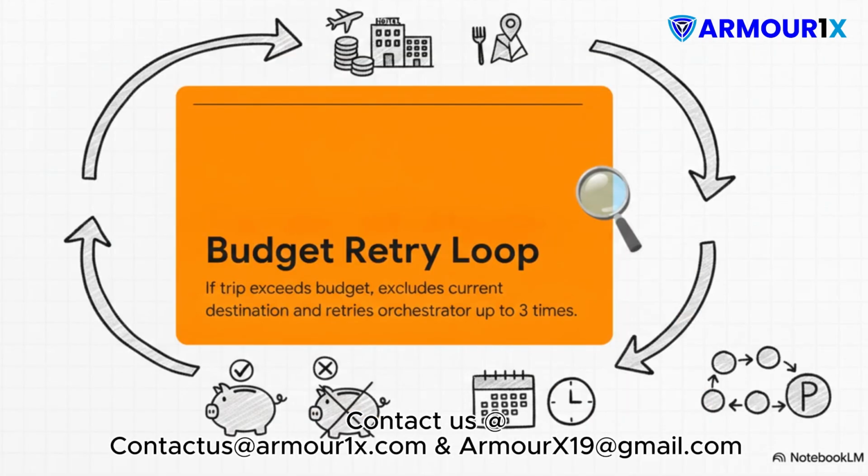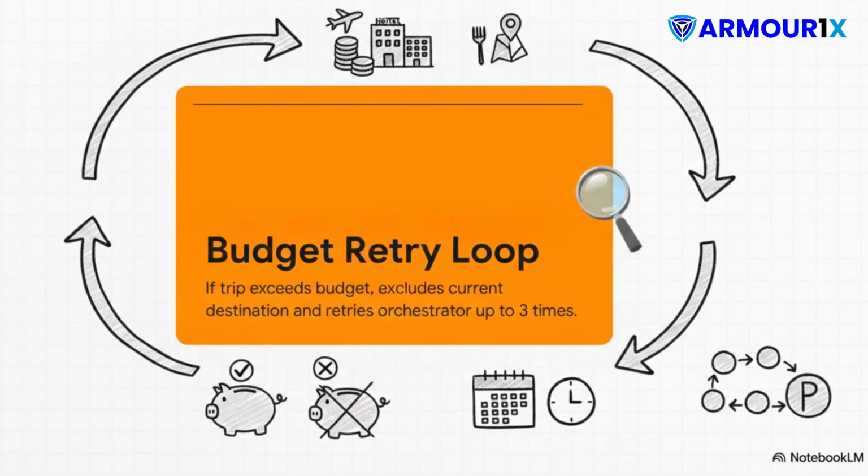So once the activities are picked out, the budget agent runs the numbers. This brings us to the budget retry loop. If the budget agent calculates that the grand total, meaning flights, hotels, activities, food, blows past the user's budget, it doesn't just output a failed plan and give up. It triggers an iterative retry loop. It writes a note to the shared state, excludes the current overpriced destination, and forces the orchestrator to go back and pick the next best option. And it will do this up to 3 times.